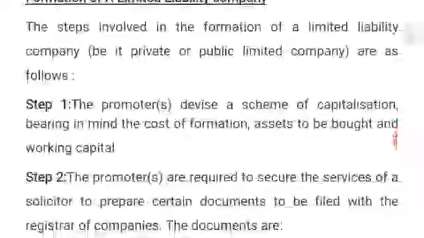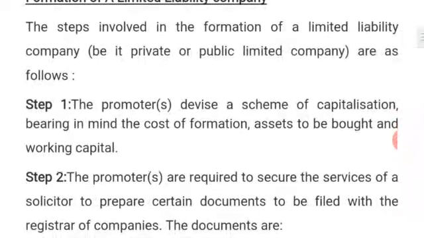So we have been able to look at the steps involved in the formation of a company. We have learned that the government agency that registers companies in Nigeria is referred to as CAC, the Corporate Affairs Commission.